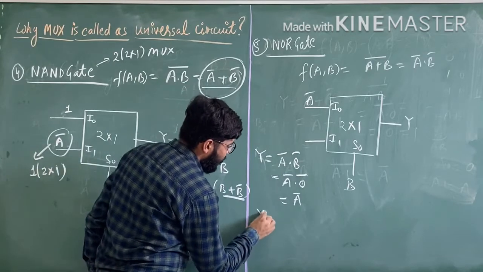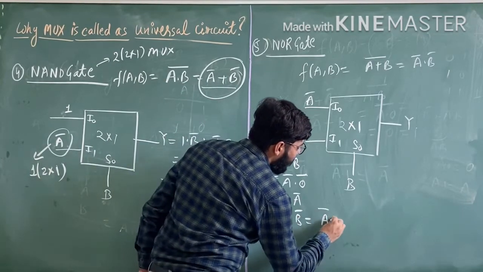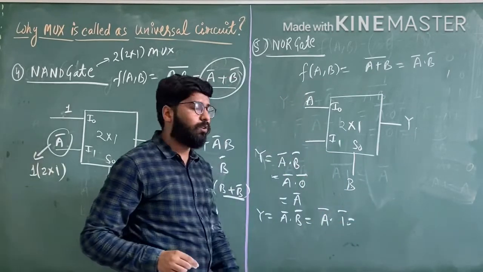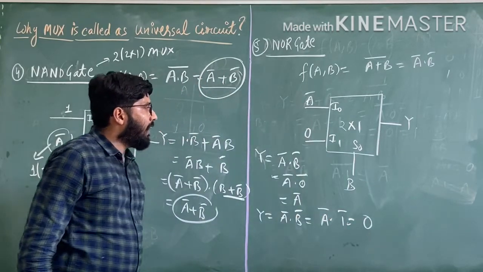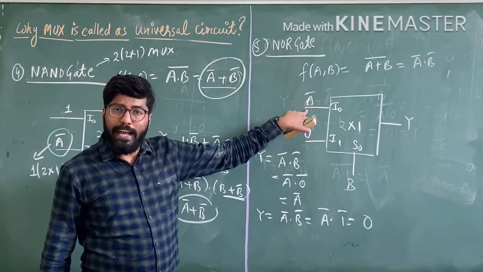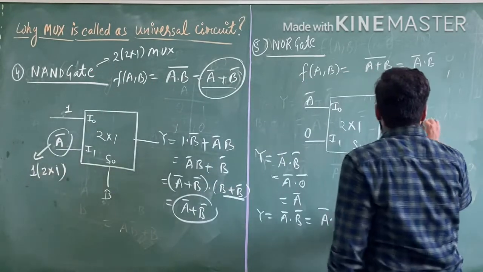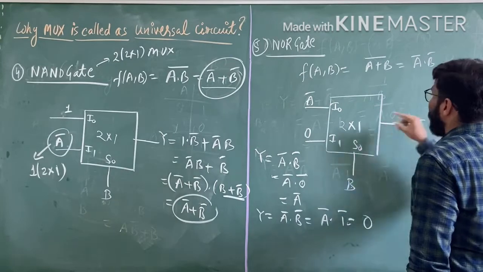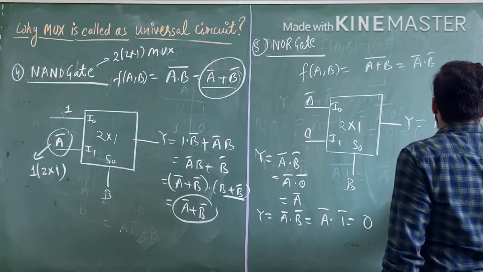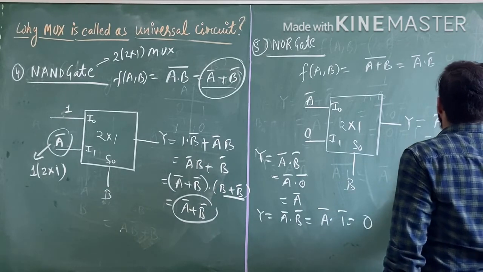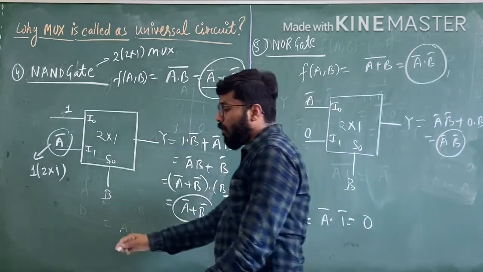Now if B value is 1, we get A complement and 1 complement. 1 complement is 0, and 0 into anything is 0. So for the NOR gate, I0 becomes A complement and I1 becomes 0. So we get A complement into B complement plus 0 into B, which gives A complement B complement. This is the same result as the NOR gate.